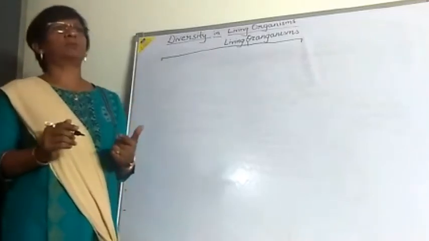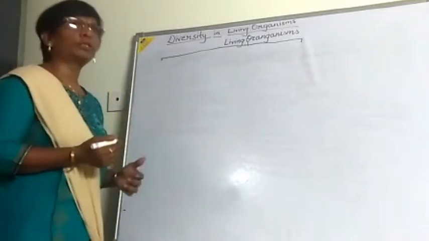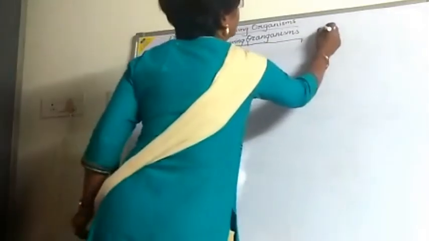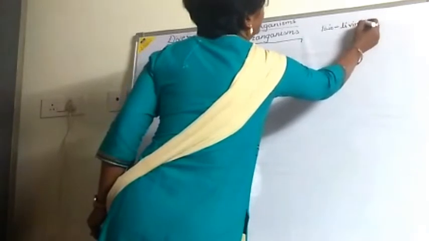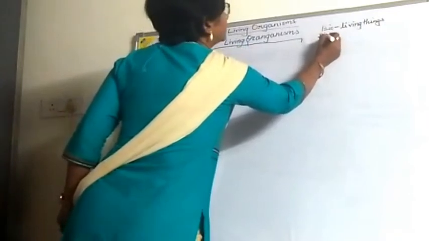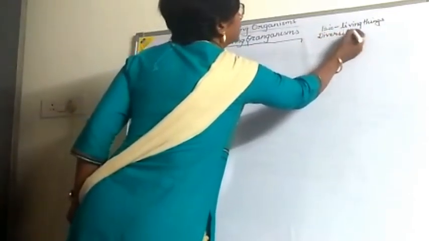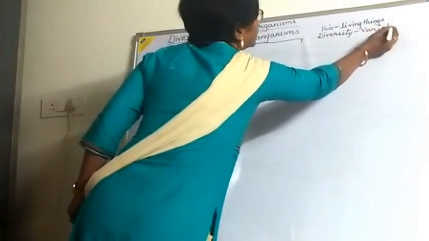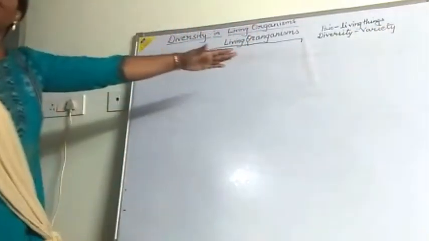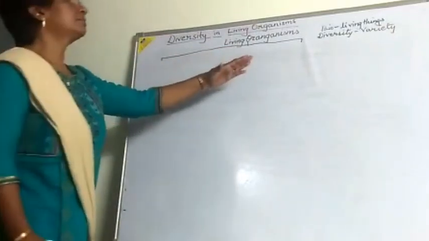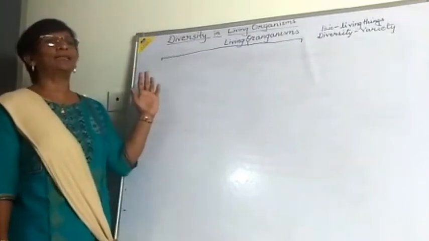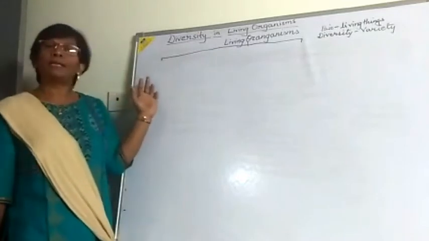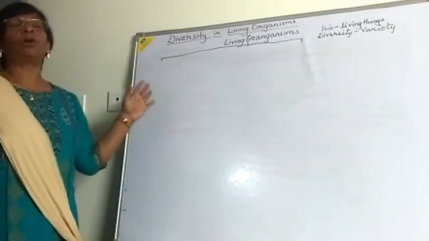Diversity in living organisms means biodiversity. Bio means living things, and diversity means variety. So there is a variety of organisms. We make these organisms into groups on the basis of similarities and differences. Now we will see why classification is very essential or necessary.